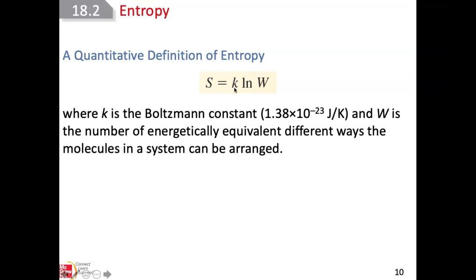The constant is derived by taking the gas constant in joules and dividing it by the number of moles. And that's what the unit of the entropy will be, joule over K as well, because W is just a number. It has no units.